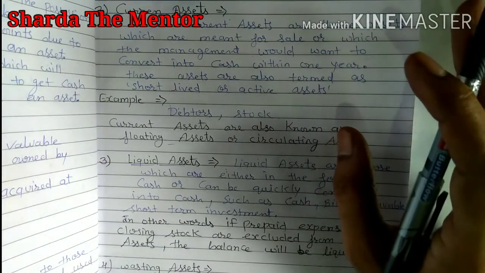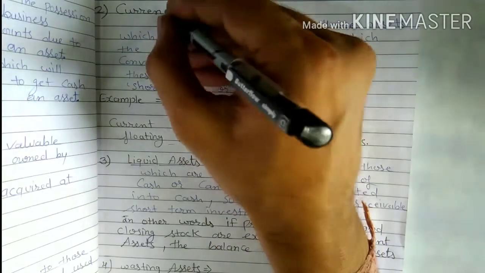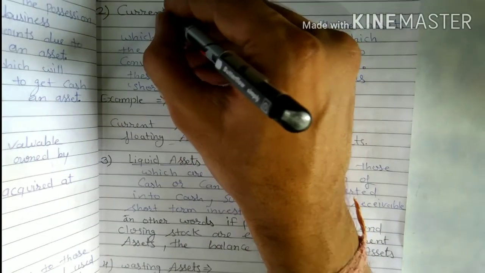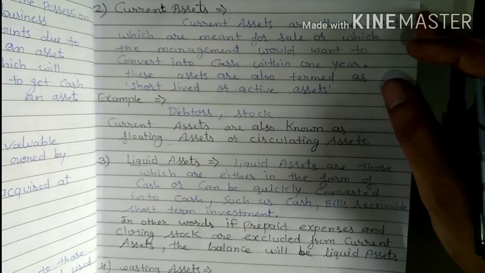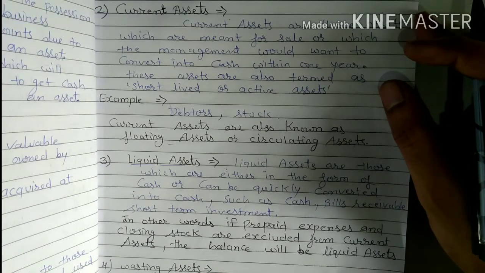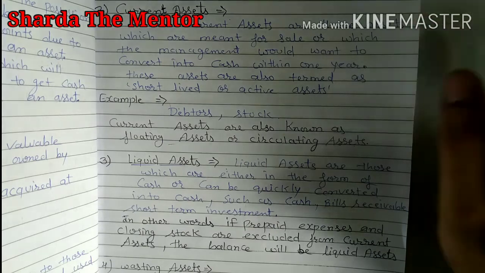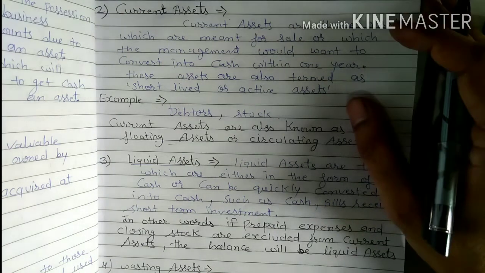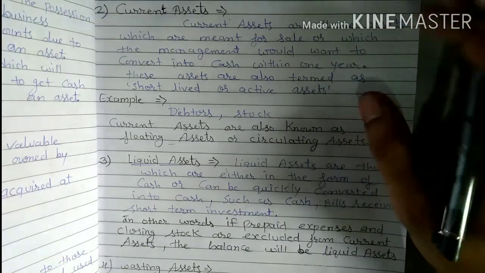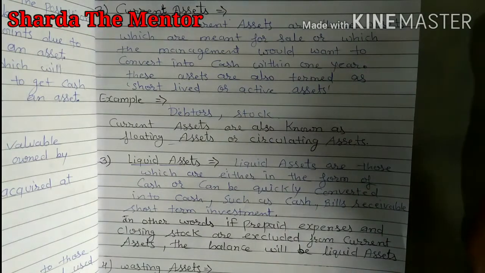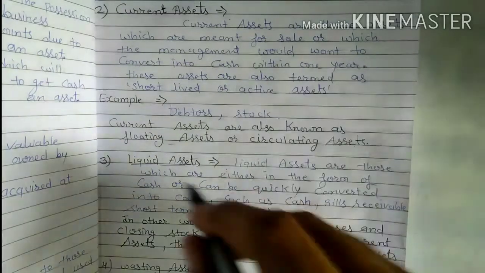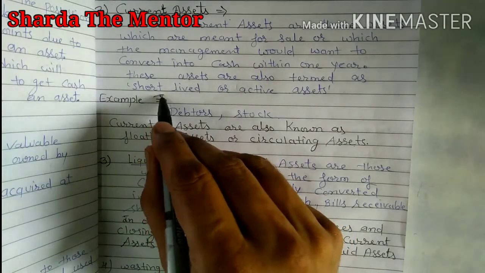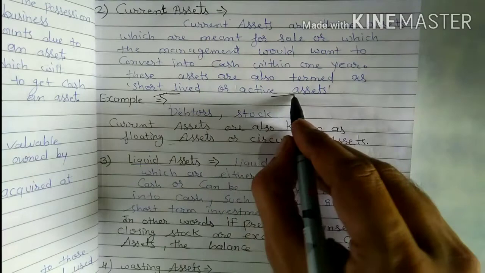So when we talk about current assets, these are assets that can be converted into cash within 1 year. Like you are the owner of a shop. For the purpose of sale, you have to buy goods. If you are purchasing goods for the purpose of selling so that you can earn a profit, that is a current asset. It is also termed as short-lived or active assets.